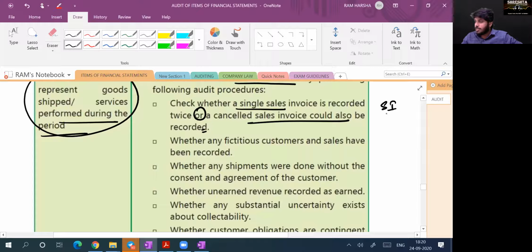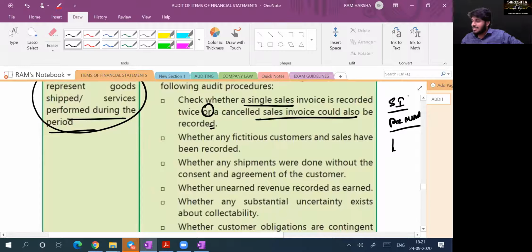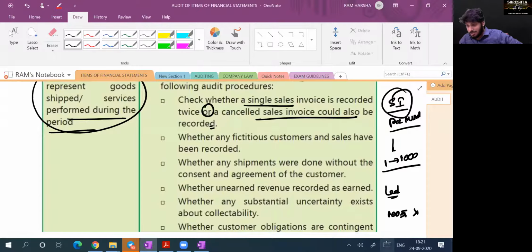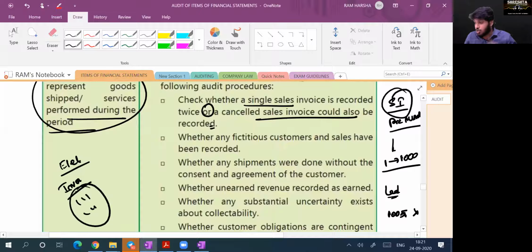Suppose sales invoices are pre-numbered, then duplication is not possible. Say pre-numbered sales invoices start from 1 and end with 1000, which means in this year 1000 sales happened. You see the ledger. In the ledger folio there are 1005, which means something is wrong. Some invoices are accounted in duplicate. Correct. If it is electronic, no. Like the invoice column will be there, right? Here you have to number it. This number should not be reproduced. Even if I try to re-enter the same number, it will say the number already exists. Error. That control should be there.